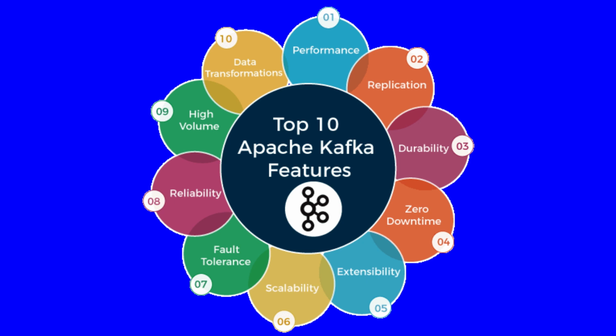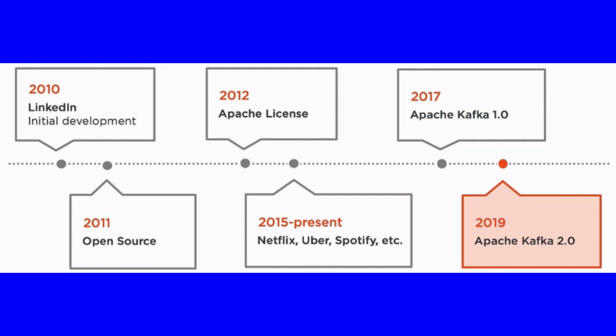So let's just look at Kafka history. Apache Kafka was originally developed by LinkedIn and later handed over to the open source community in 2011. It became a main Apache project in 2012. A stable Apache Kafka version was released in February of 2015.